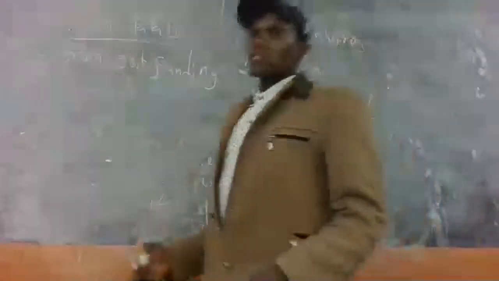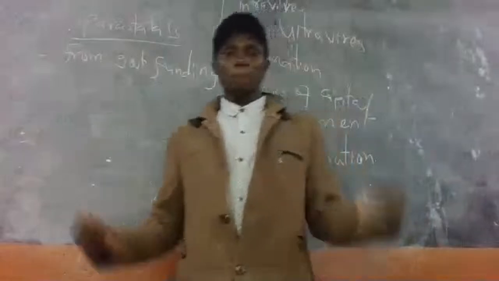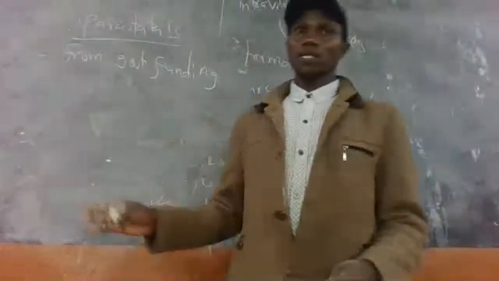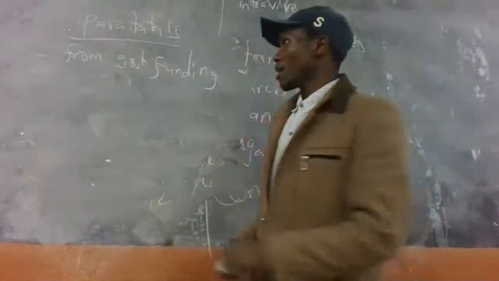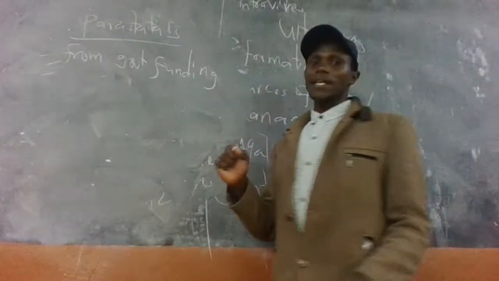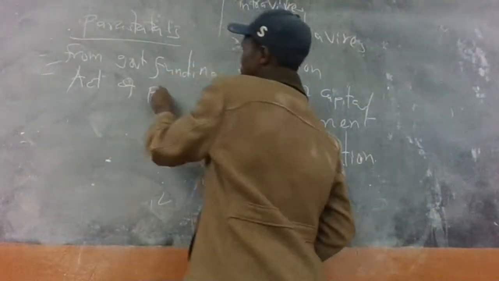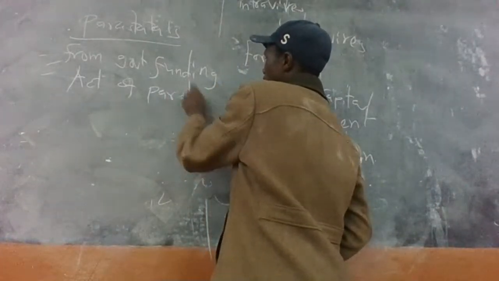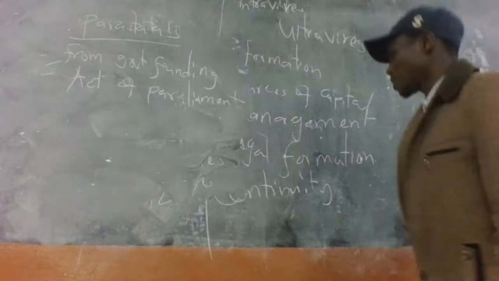So they get most of their capital from the government. It's the government that comes in and pays when these parastatals face financial challenges. Another feature of these parastatals is formation: they are formed by an act of parliament.